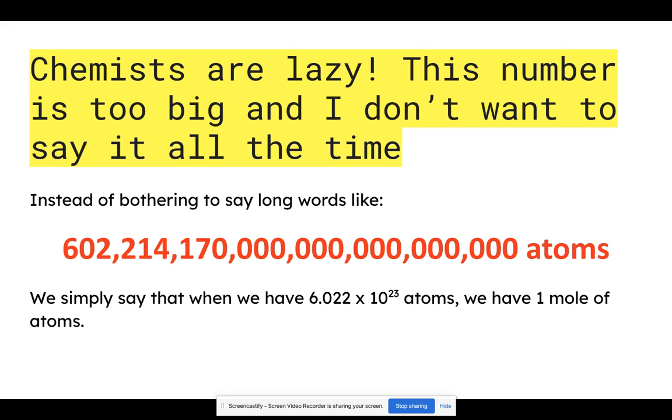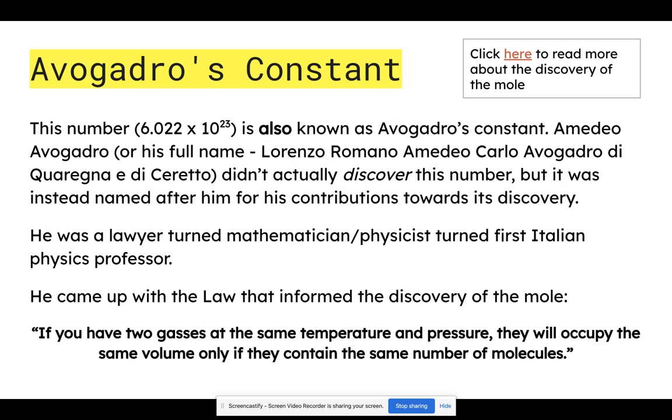So chemists are lazy. That's pretty much the tagline for this course so far. This number is too big. I don't want to have to say that all the time. So instead of bothering to say it, we simply say that when we have 6.022 times 10 to the power of 23 atoms, we have 1 mole of atoms. This number is also known as Avogadro's constant.